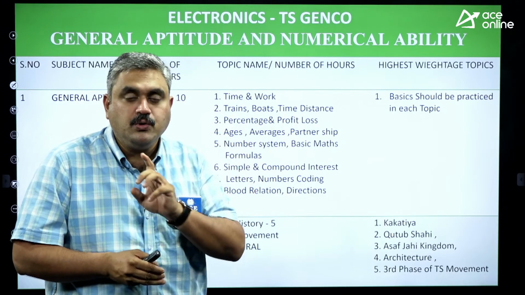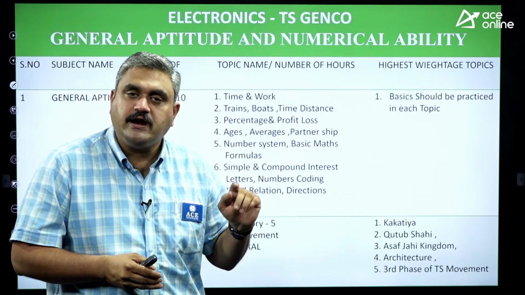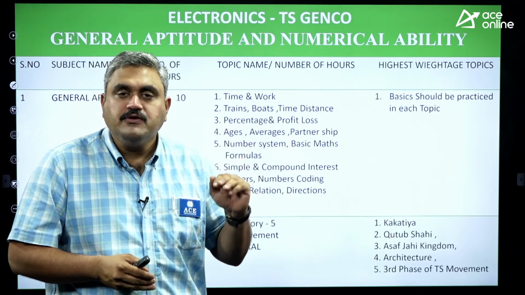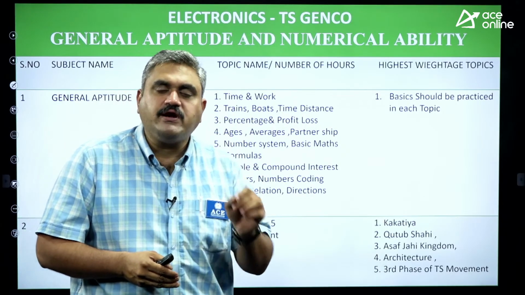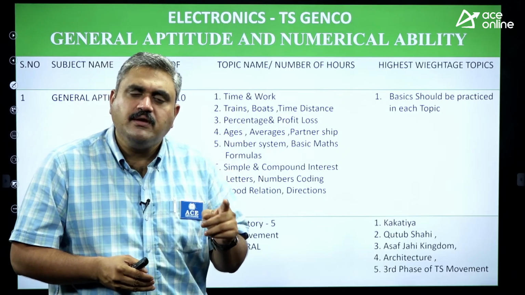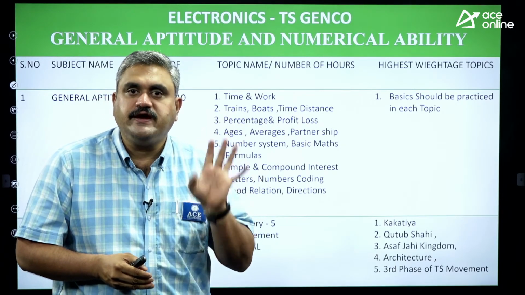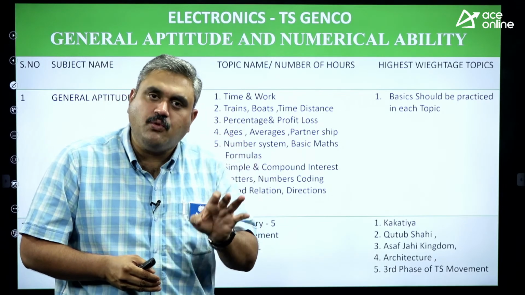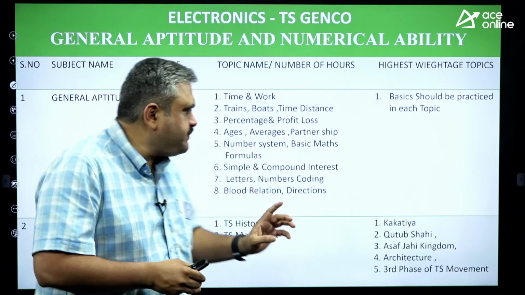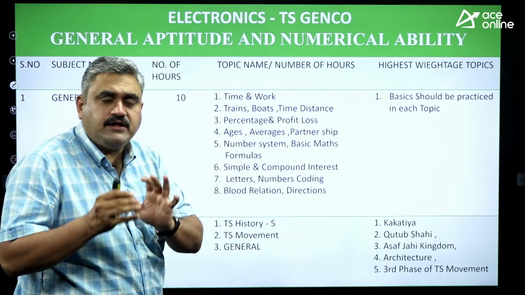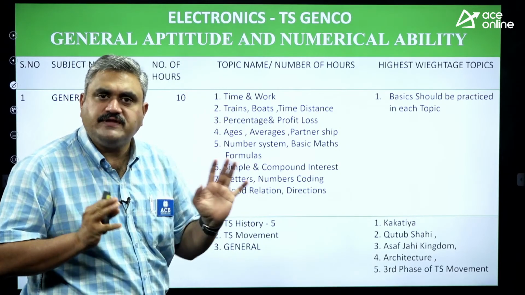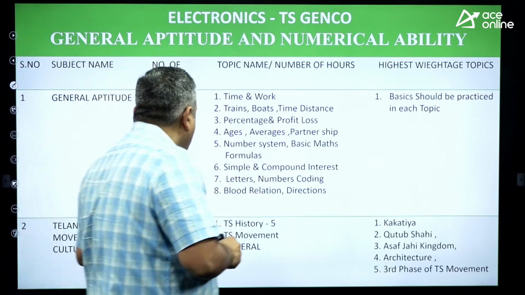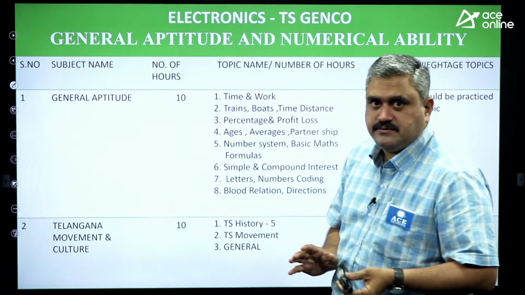Every day you do it, don't wait till the last, otherwise you will get confused. So in these 45 days or whatever time you are having, every day give 1 hour to this, and 1 hour will be nice if you do it first in the day. First complete this, then you go with the core subject. Every day you spend 1 hour, means 45 or 50 days, whatever time you have, 45 days, 45 hours, that is sufficient for this, okay. That is more than sufficient, in fact.